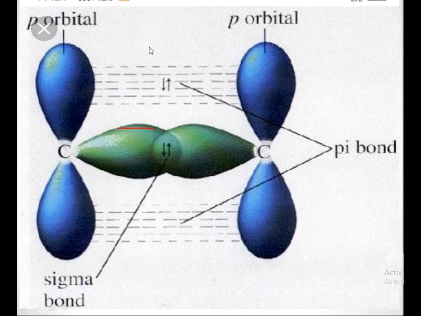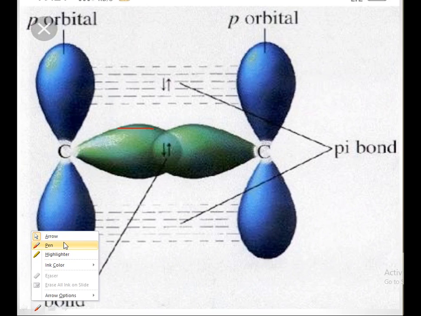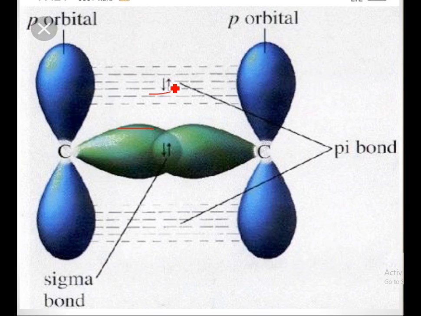See, it is clearly mentioned here. You can see that the carbon atom px orbital is there. If the two ends make the bond with each other, it is known as a sigma bond. But if the sides make the bond with each other, it is known as a pi bond. Through this diagram we can easily understand what is a sigma bond and what is a pi bond.